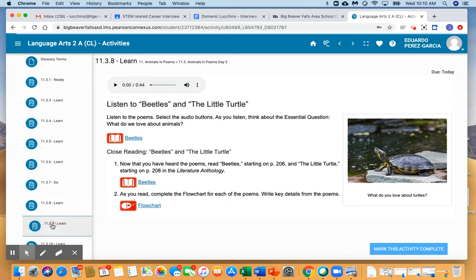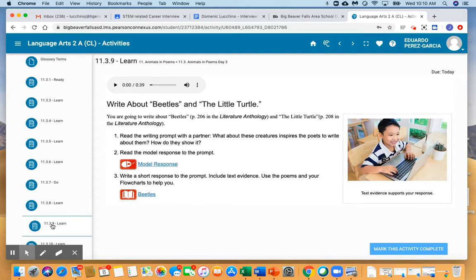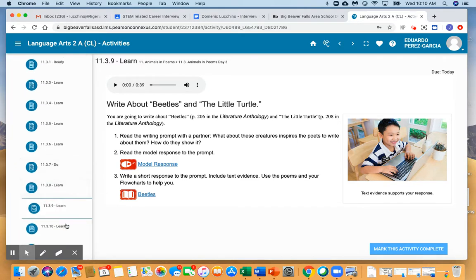And then let's head down to 11.3.9. And this is read the writing prompt with a partner. If you don't have a partner, maybe you have a sibling or a stuffed animal that you can work with, and there's poems and stories here. It's a lot of good stuff for you guys today.